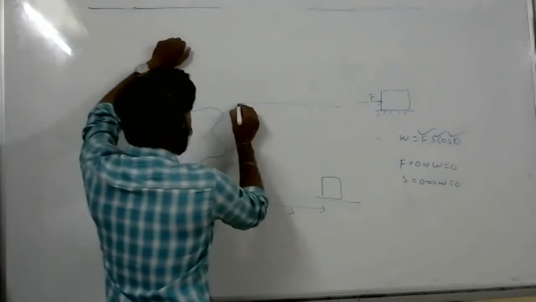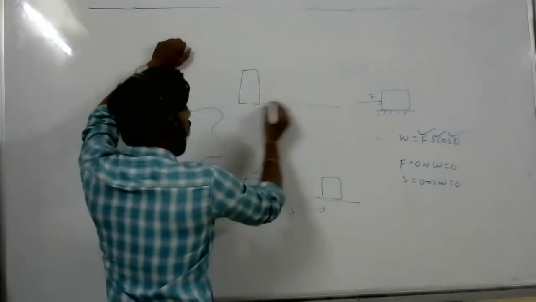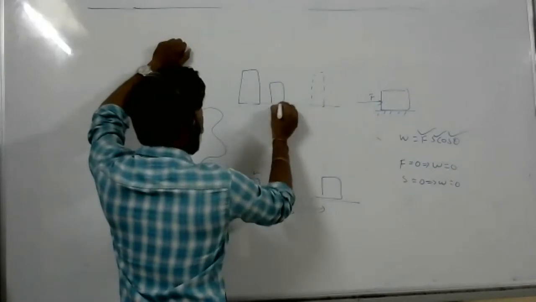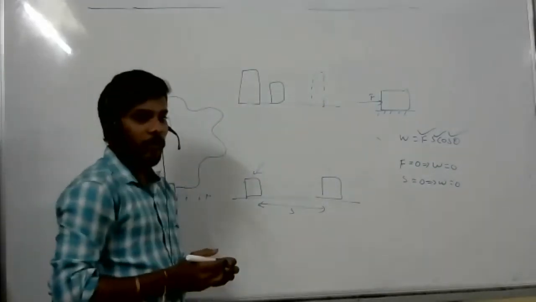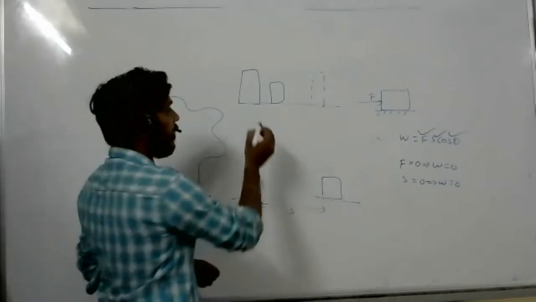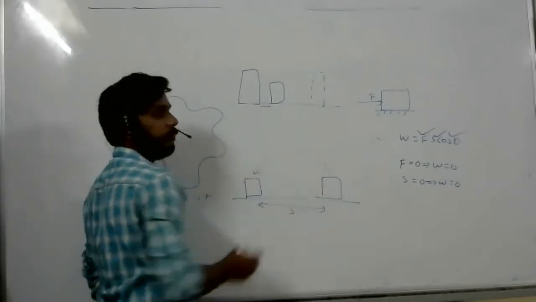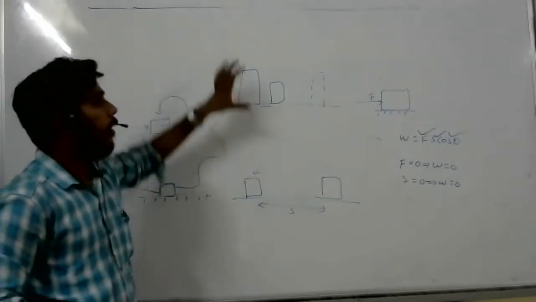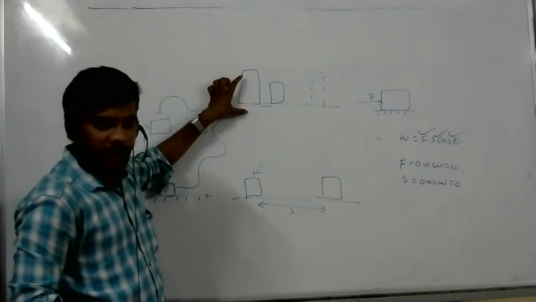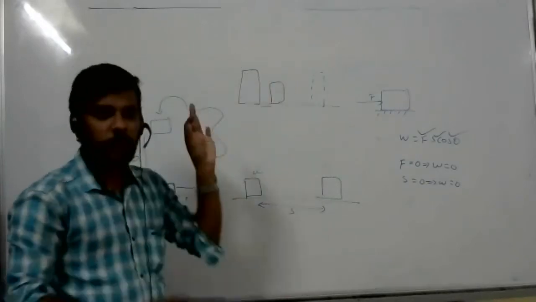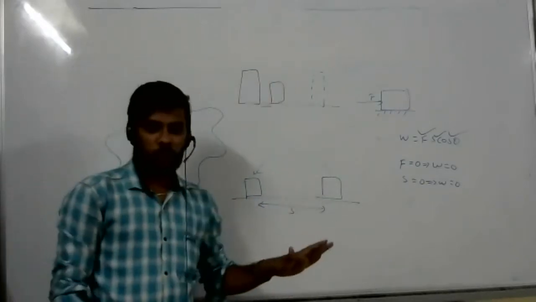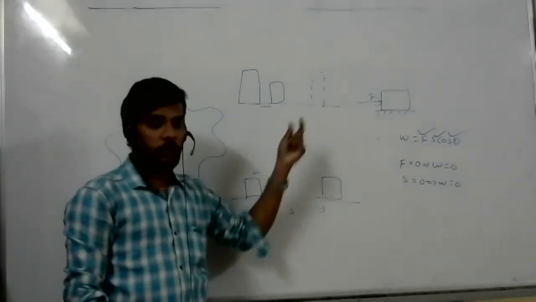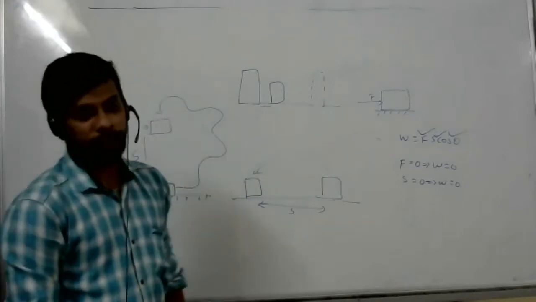Let's see. Suppose one box is here, so I placed it here. Again, I placed this box here. Now what will happen? What is the displacement here? That is only the displacement. So force into displacement. Where is the body you have taken and where have you placed it? That is only what you have to see. Remaining things you don't need to see. And somebody told, sir, here you are applying more force, here less force. Resultant force you have to take.